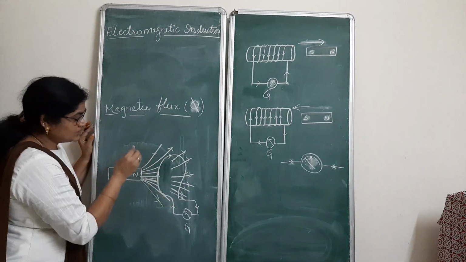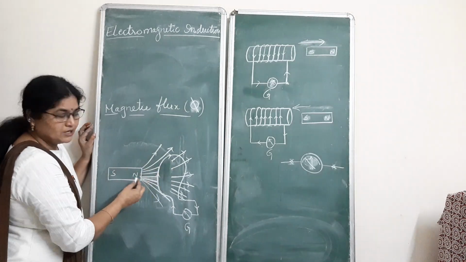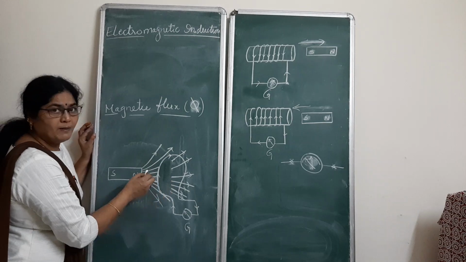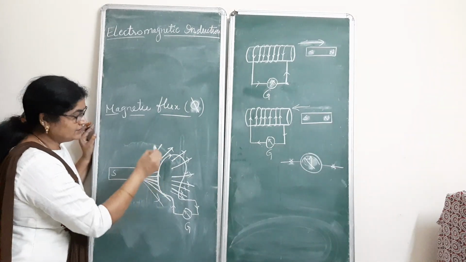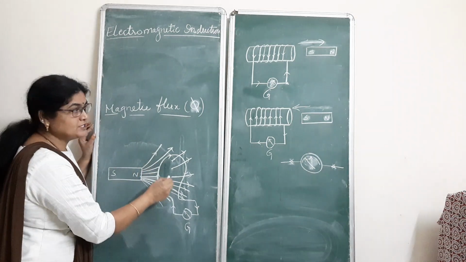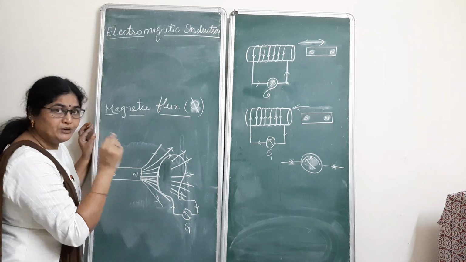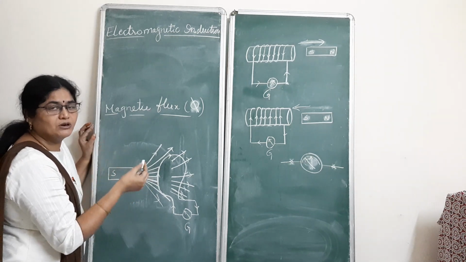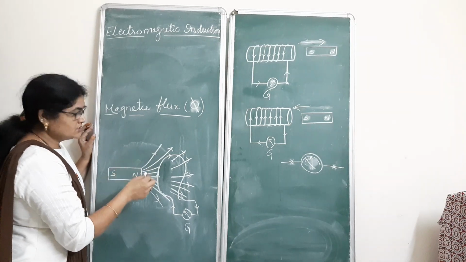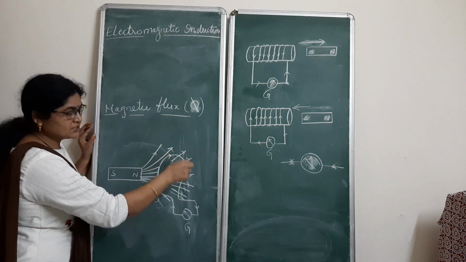So whenever you are moving the magnet in and out, there will be a change in the magnetic flux linked with the coil. This change in magnetic flux induces an EMF, electromotive force, which we generally call potential difference. Due to that potential difference, the charges start flowing.